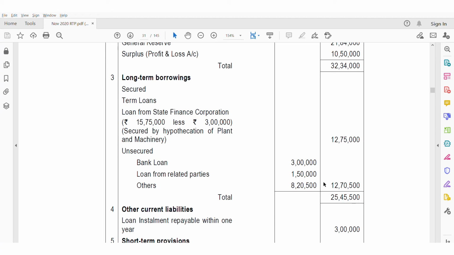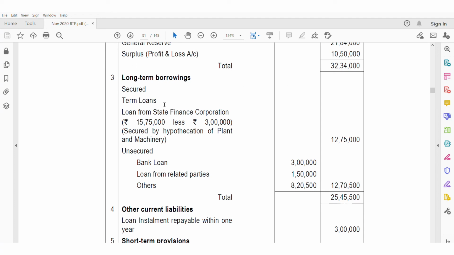And coming to unsecured bank loan, in additional information they have given 3 lakhs is unsecured, and loan from related parties, again unsecured, 1,50,000, and the balance amount is shown as others. Total 12,70,500, and secured and unsecured both put together, long-term borrowings 25,45,500, and this note's reference number is 3.